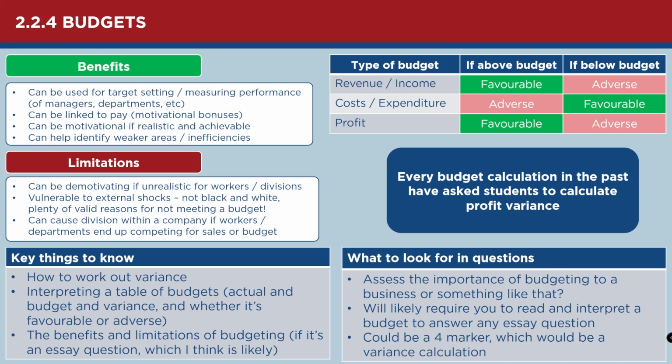But they can also cause division within a business as well if workers or departments end up competing for sales, for example, in a car showroom. Maybe their pay is tied to performance, and then if they don't get that sale, they look worse compared to their colleagues. Rather than thinking about the best thing for the business, they might be thinking about the best thing for their own interests. And sometimes that can cause division and cause a negative culture. Sometimes maybe they're trying to get a slice of the budget for their part of the business or their project, and there's only a limited total budget, and therefore you might get division and resentment through that. There's a load of potential reasons.